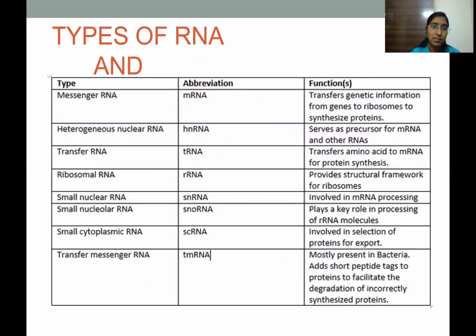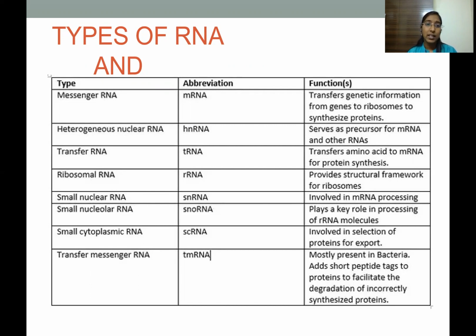Types and functions of RNA. RNA is of different types and each of them has a different function in the cell which is of importance. The first one is messenger RNA or mRNA. mRNA transfers the genetic information from the genes to the ribosomes to synthesize proteins. This mRNA is produced by the process called transcription.